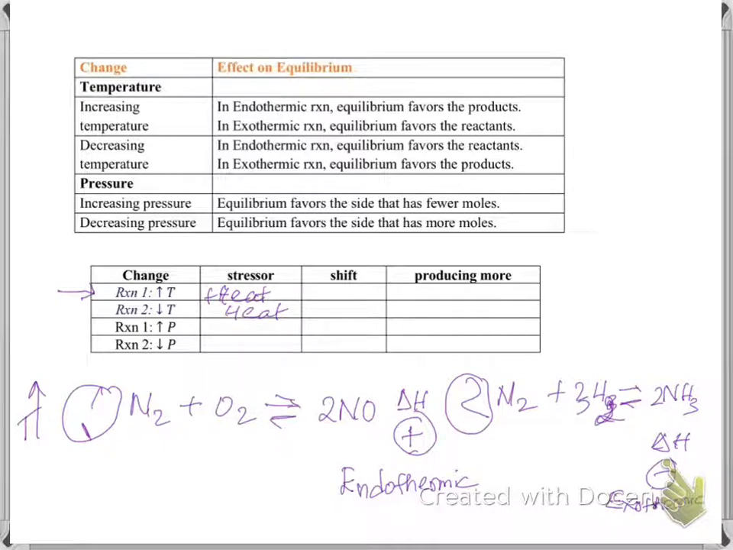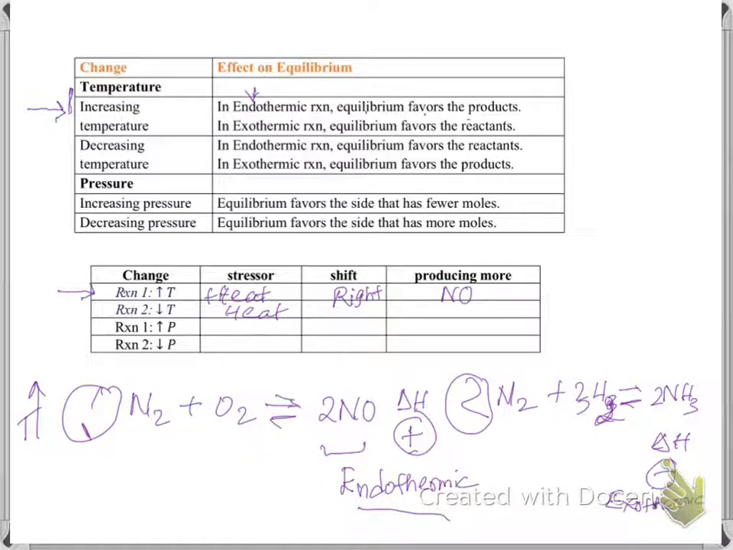So reaction 1 is your endothermic. So you are here. If you are increasing the temperature, then in endothermic reactions, equilibrium favors the product. What is your product? NO. The product you're making, that means you're shifting to the right. And what are you producing more? NO.